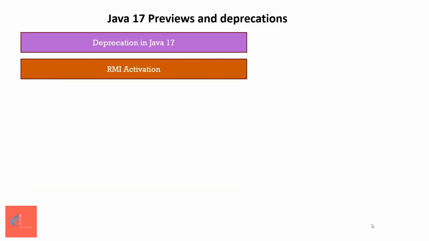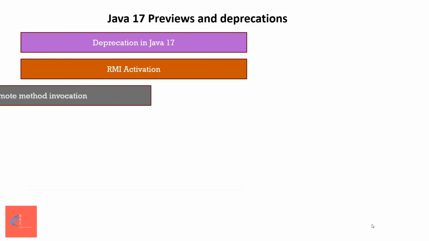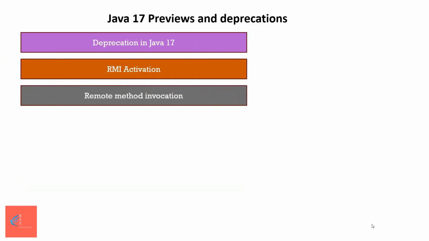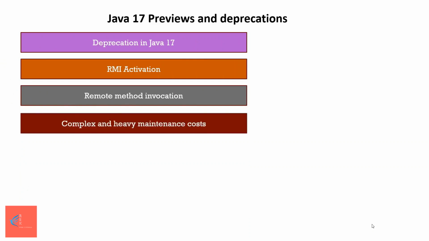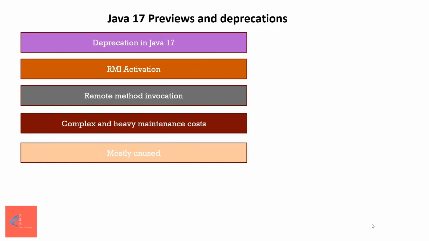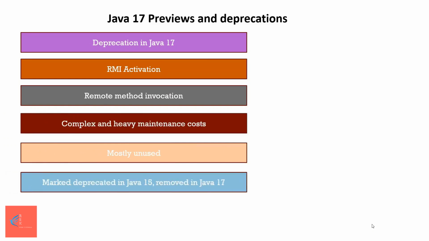Next is removal of RMI activation. RMI, that is Remote Method Invocation, is used for invoking methods on remote objects, or we can say on another JVM. RMI is relatively complex and has heavy maintenance cost and mostly it is virtually unused. It was marked deprecated in Java 15 and will be removed in Java 17 completely.